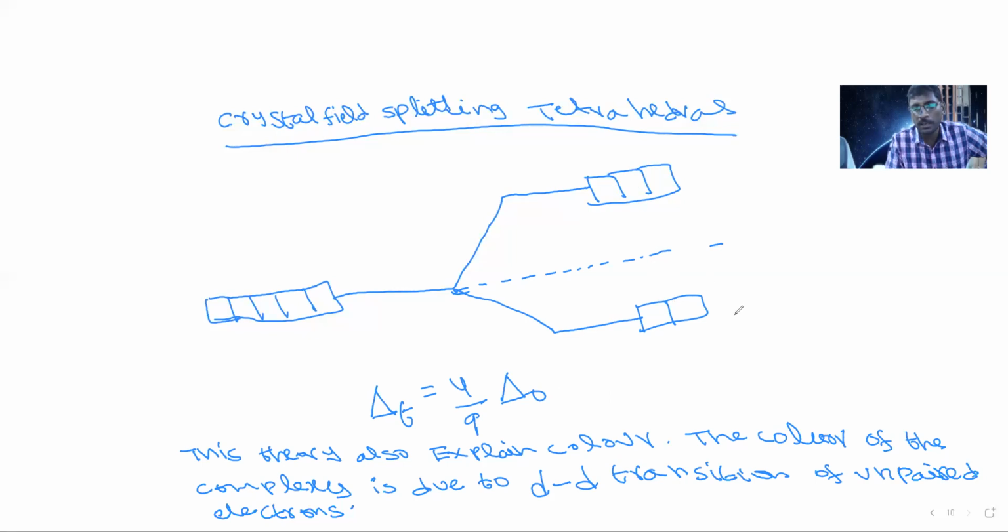If that releasing energy is in the visible region, we exhibit colors. So color is simply due to d-d transition. From one d orbital to another d orbital, transition is taking place. That's why that is called d-d transition. So it explained color, all properties explained by crystal field theory.